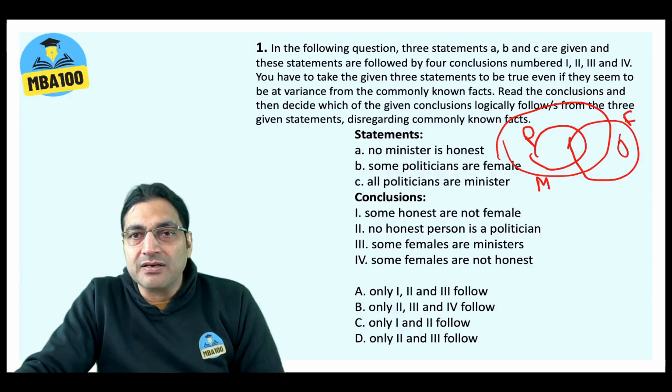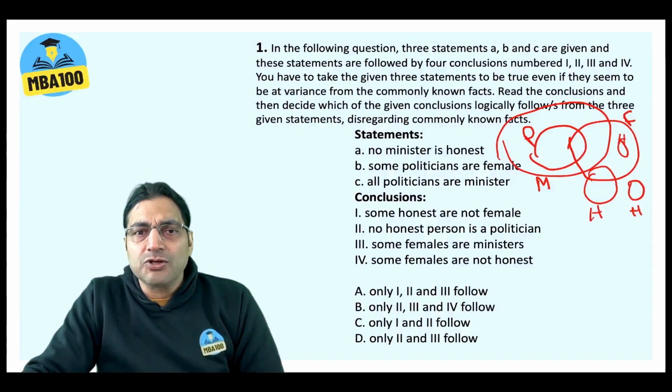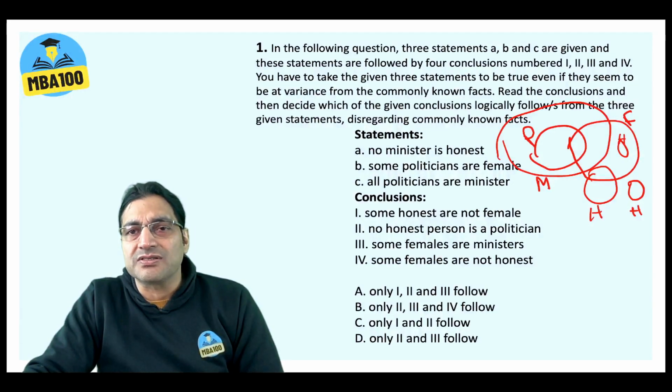This can be the circle of honest people. It can be like this also. It can be completely inside the circle of female. It may overlap with the circle of female, and it may be completely outside the circle of female as well. These are the three cases that are possible. So let's look at the conclusions. Some females are ministers, of course. Some females are politicians and all politicians are ministers. So, of course, some females are certainly ministers as well.